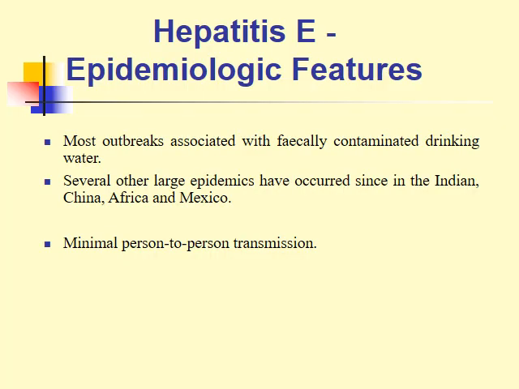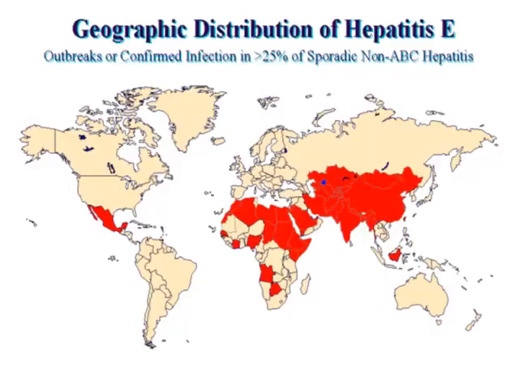Regarding the epidemiological features of hepatitis E viral infection, most outbreaks are associated with fecally contaminated drinking water. Several large epidemics have occurred in India, China, Africa, and Mexico, areas with bad sanitary conditions and poor water sources and supply for the people. There is minimal person-to-person transmission in hepatitis E viral infection. This map represents the geographical distribution of hepatitis E: China, India, Mexico, and Africa.